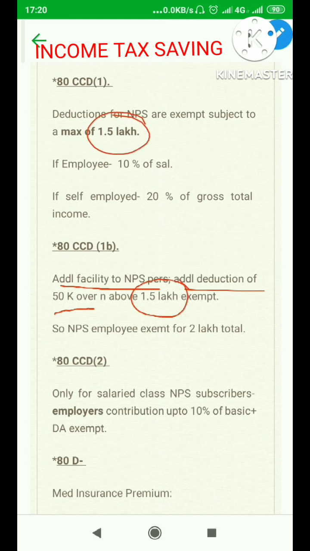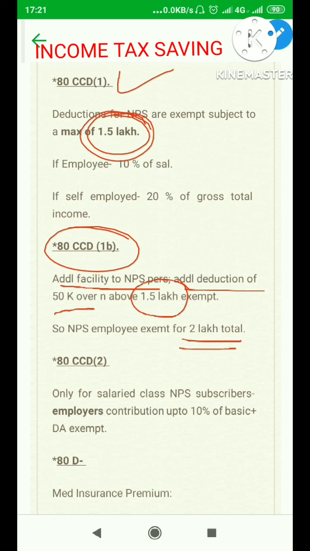Under this section, NPS 1.5 lakh is exempt. They can further contribute 50,000; this plus this makes it 2 lakh rupees. So a total of 2 lakh rupees the people contributing to NPS can seek as exemption on income tax.